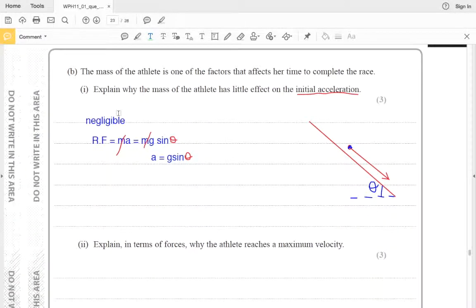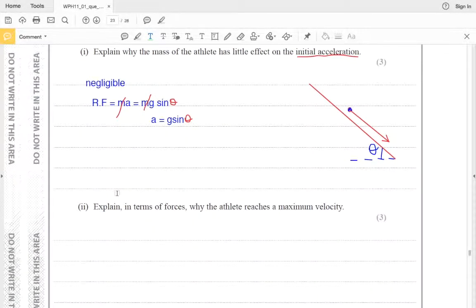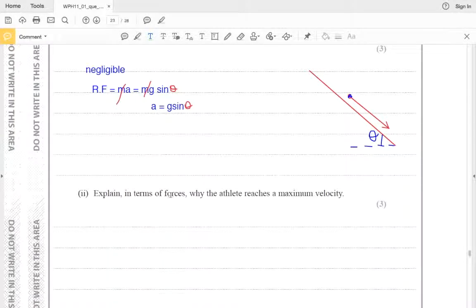We'll continue with question B. There are two more sections. Those are simpler compared to these. Explain in terms of forces why the athlete reaches a maximum velocity, right? Which means the velocity will not increase further. He reaches a maximum constant velocity. So that is missing here, but it is understood that he reaches a maximum constant velocity.